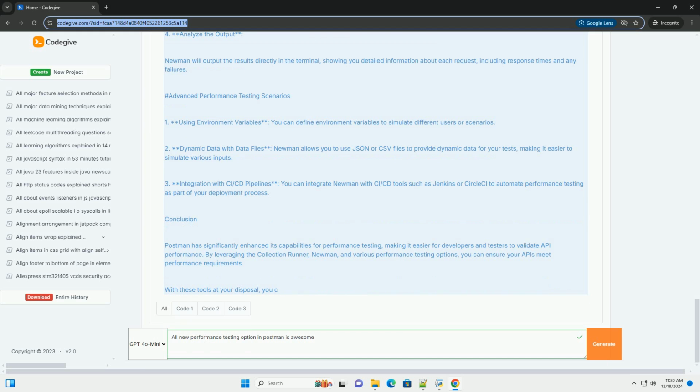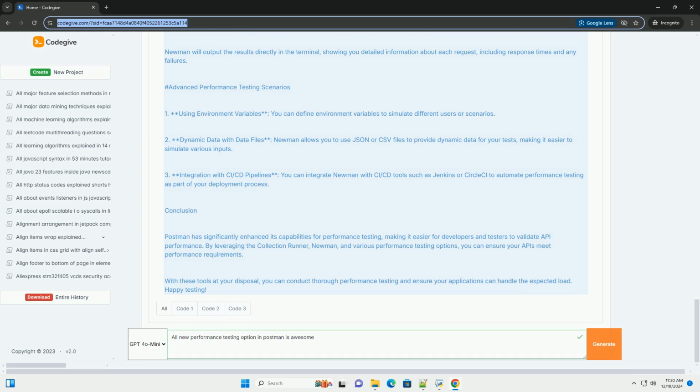New performance testing features in Postman. Postman has introduced several new features to facilitate performance testing. 1. Collection runner. You can run collections of requests with different configurations and visualize the performance metrics. 2. New load testing options. Postman now supports load testing scenarios to simulate multiple users.